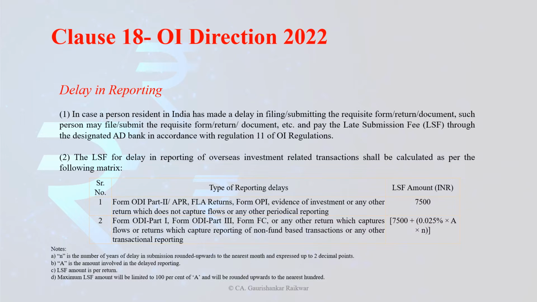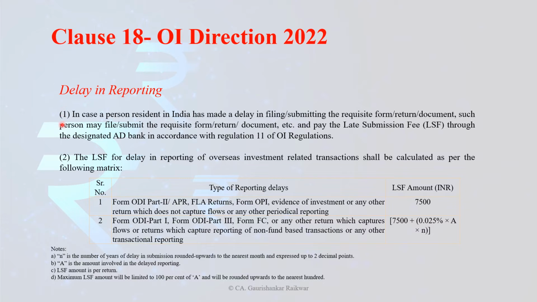So we have seen clause number 11, which talks about the late submission provision, and there is a window which they have given for regularising this late submission. Now we come to clause number 18 of the OI direction, that is, Overseas Investment Direction 2022. Here RBI is stipulating step-by-step guidance on what is to be done in case of delay in reporting.